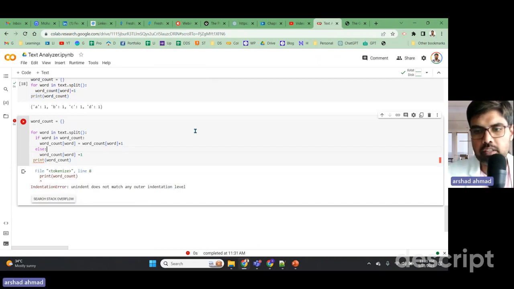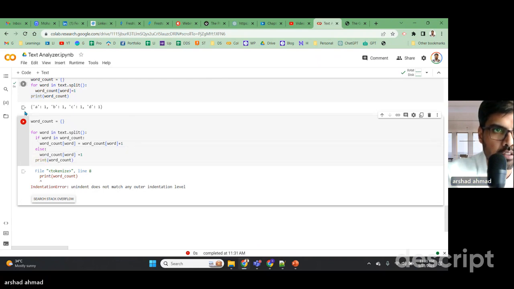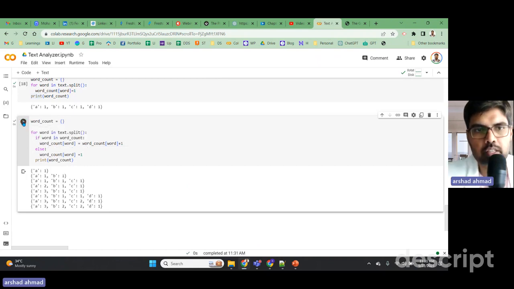Okay, there is some indentation issue for else. Okay, so now this should be, yeah, because this is inside the for, the print statement. So now something like this is happening, but I don't think this is correct.